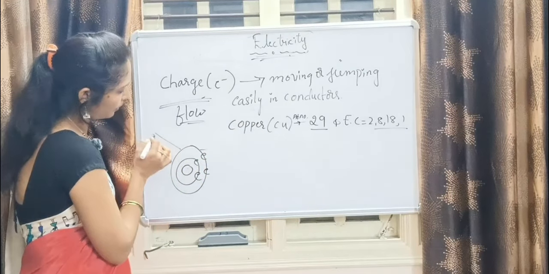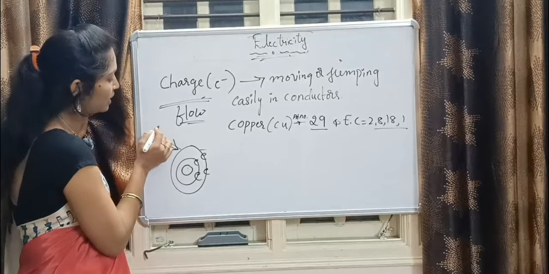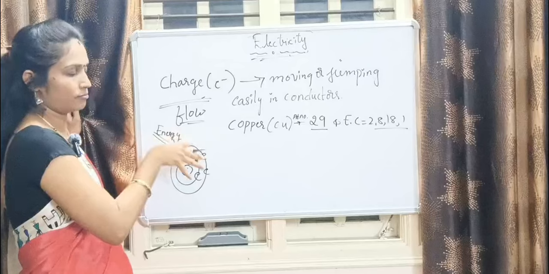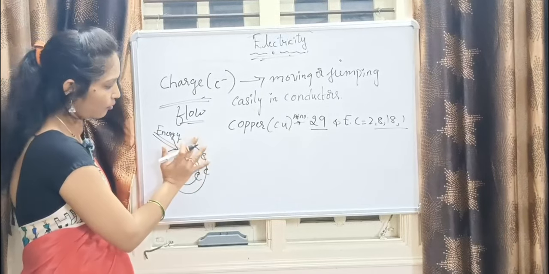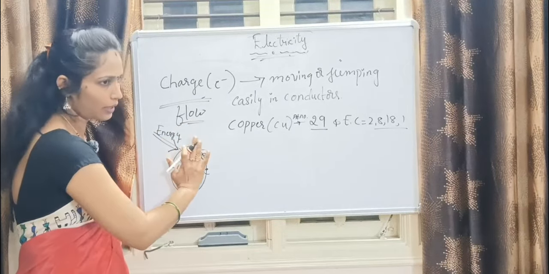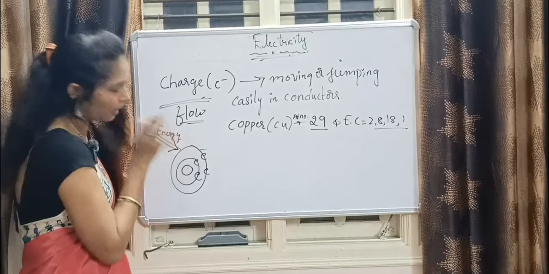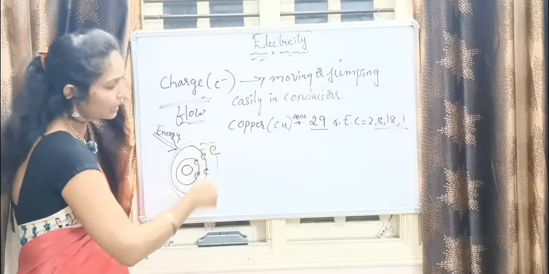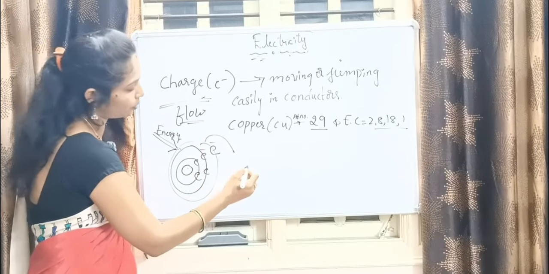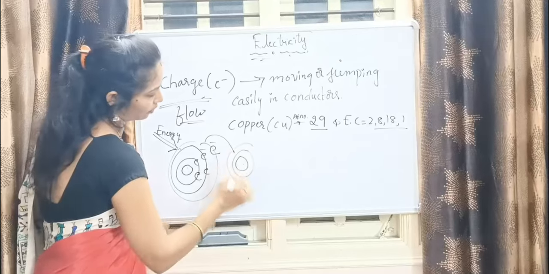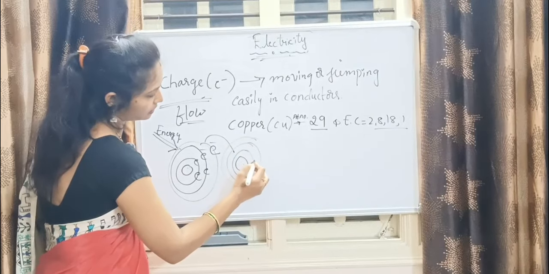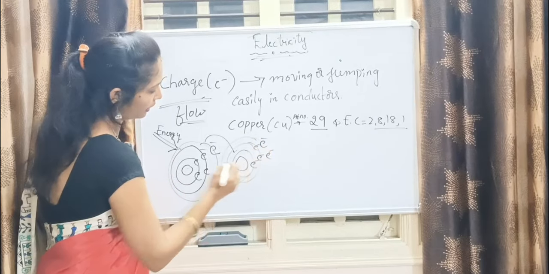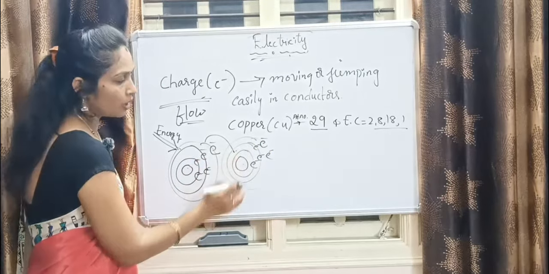Whenever some energy is applied to this copper, which we call a conductor, the electron in the outermost shell will jump to the next atom. Okay, and it will shift to here. Got it?